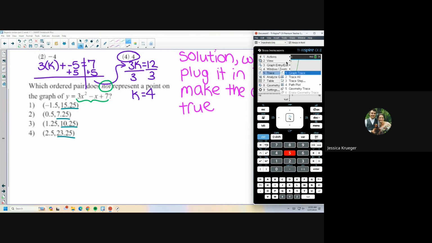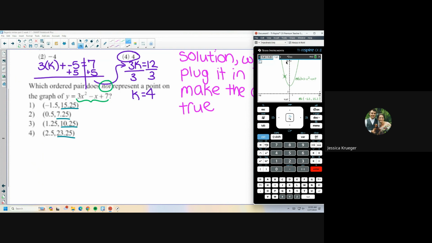Now I'm going to go to menu 5, graph trace, and I'm going to start by entering negative 1.5. And what I notice is I get 15.3 as the value of my point, which would make me think number 1 is not on the graph. However, the calculator is rounding the answers sometimes.